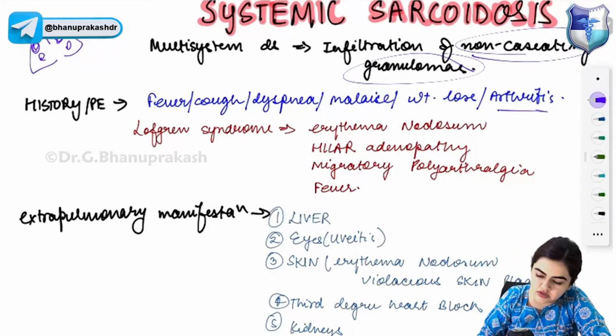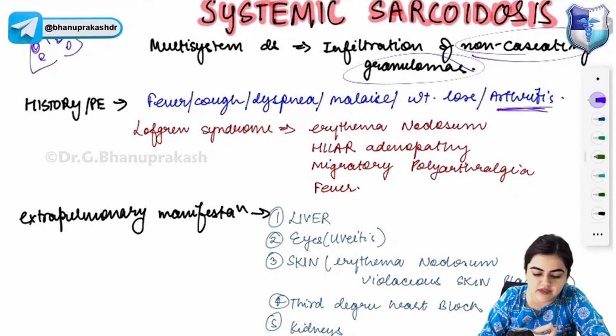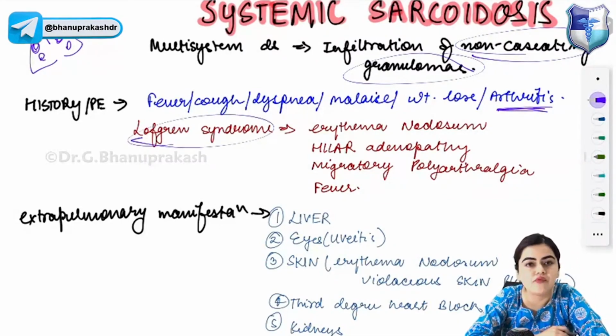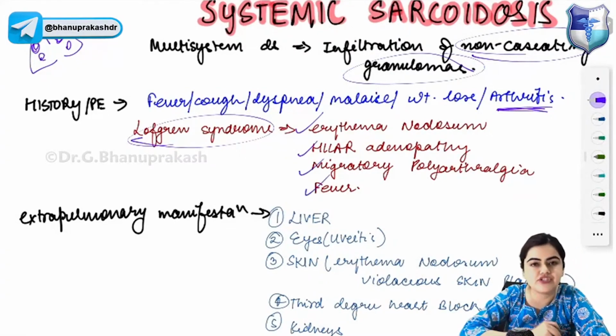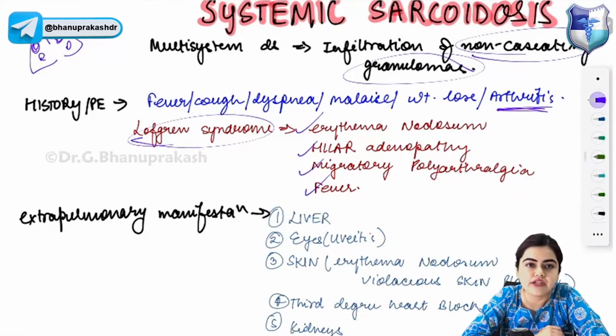Okay, if in the history he is giving you fever, cough, dyspnea, malaise, weight loss and arthritis, think about systemic sarcoidosis, because in systemic sarcoidosis there is joint involvement also. What is Lofgren syndrome? Lofgren syndrome is a type of systemic sarcoidosis where you get erythema nodosum, hilar adenopathy, migratory polyarthralgia and fever.